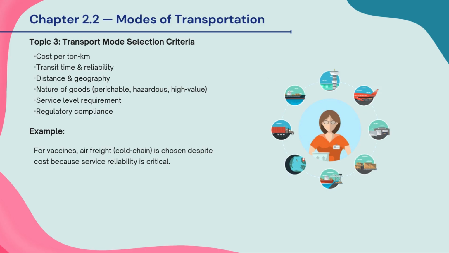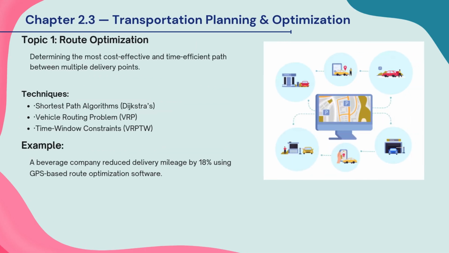This slide is about route optimization in transportation planning. Route optimization means finding the most cost-effective and time-efficient delivery routes between multiple locations. Companies use different techniques like shortest path algorithms, Dijkstra's, vehicle routing problem (VRP), and time window-based routing to plan the best routes and avoid unnecessary travel. Example: A beverage company reduced its total delivery distance by 18% by using GPS-based route optimization software.